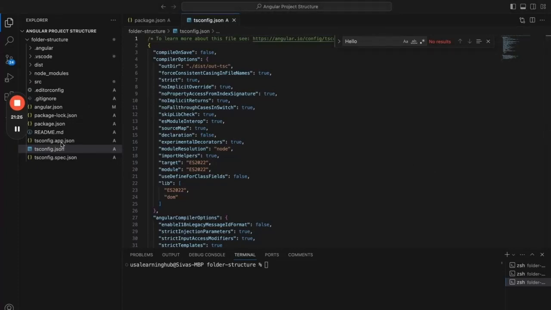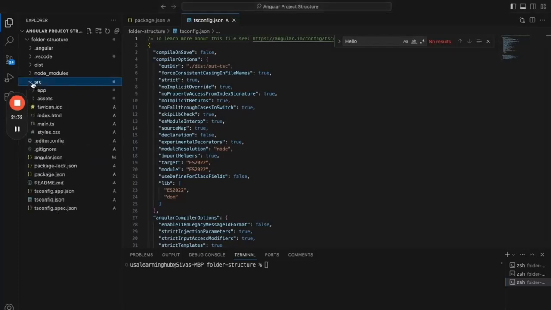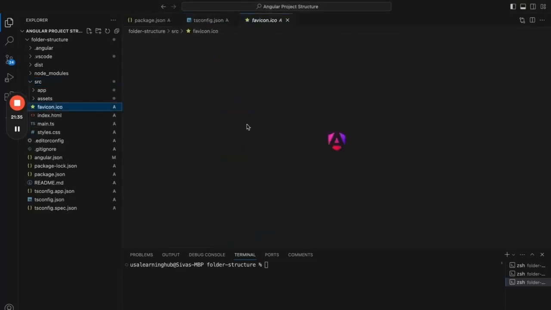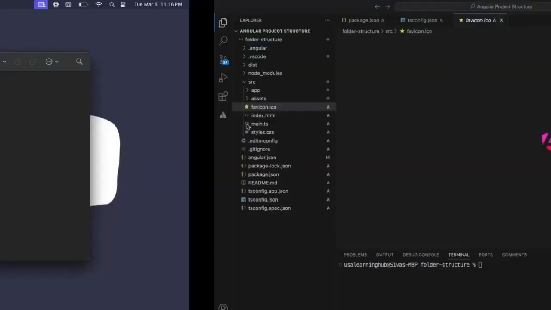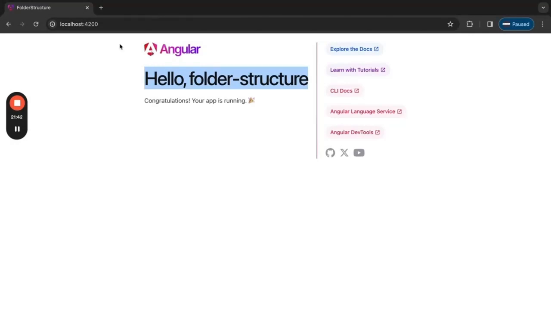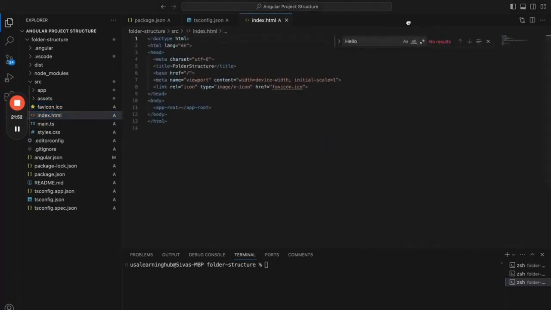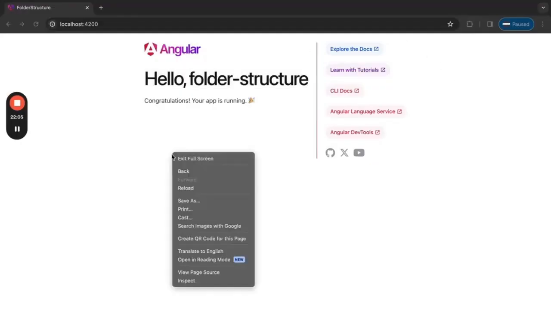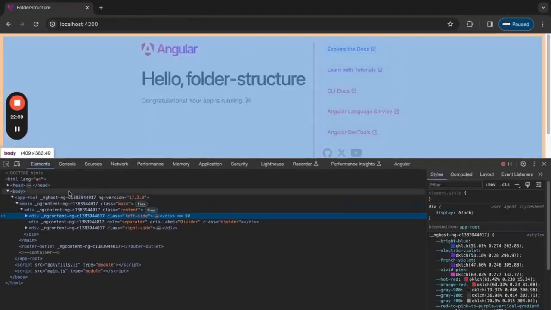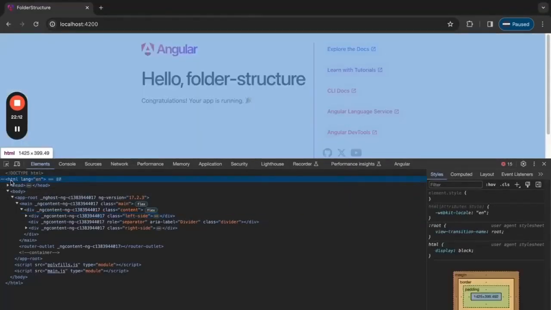And the next important file is the favicon icon. This is the Angular icon that is displayed on the UI, just a plain static icon. And the next file is index.html. It is the main file that is rendered to the browser, and the content of this file is going to be replaced based on the user navigation in the application. This is the main HTML file that is rendered.